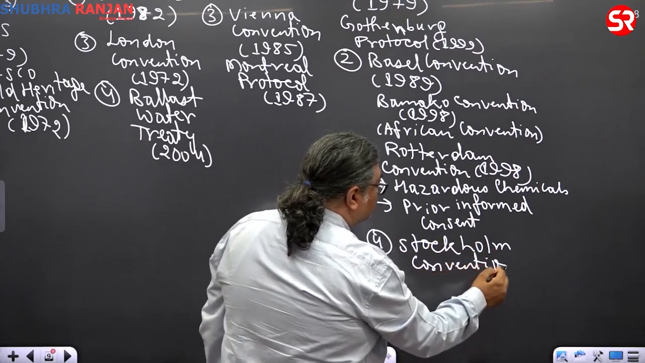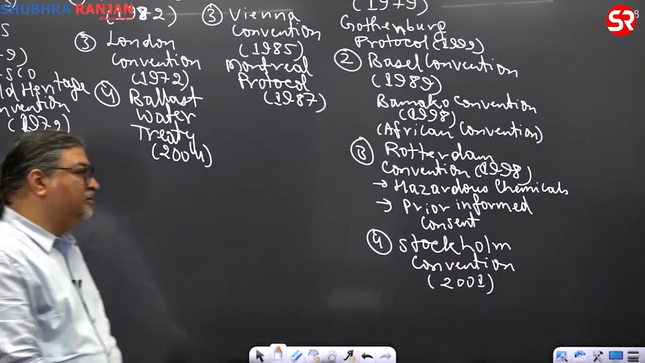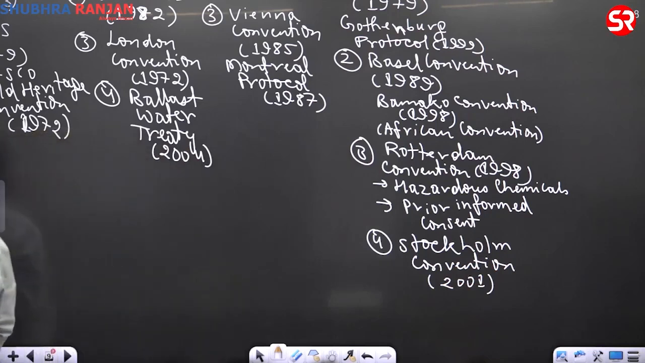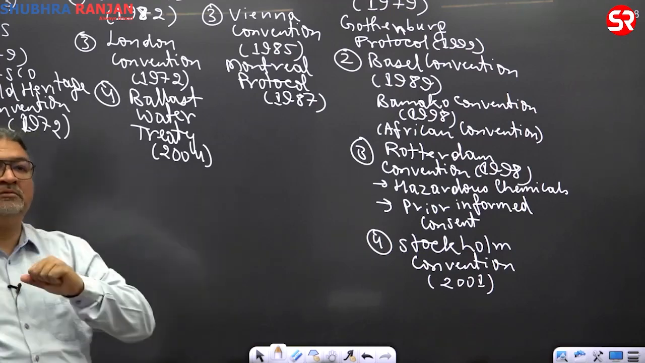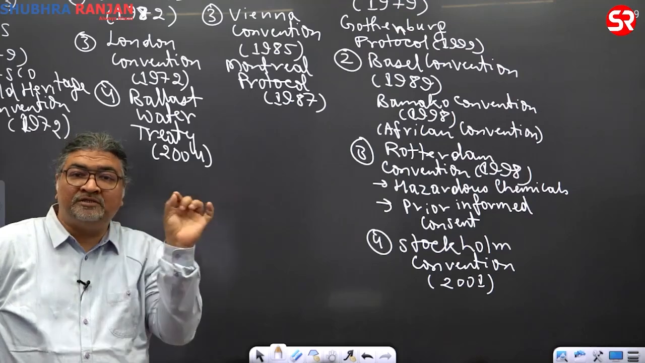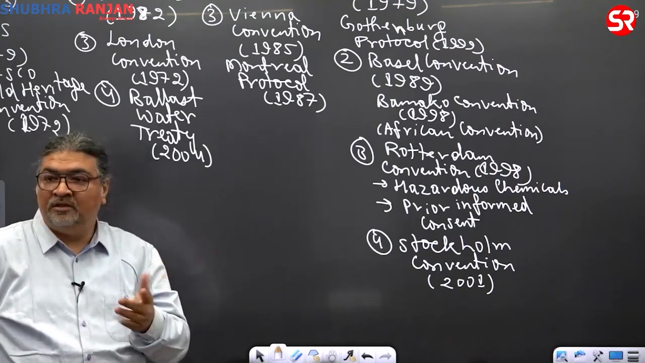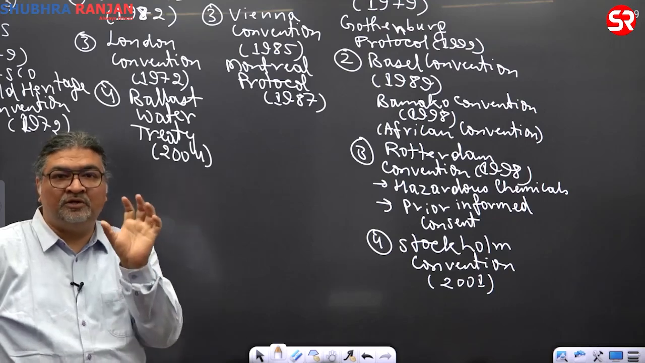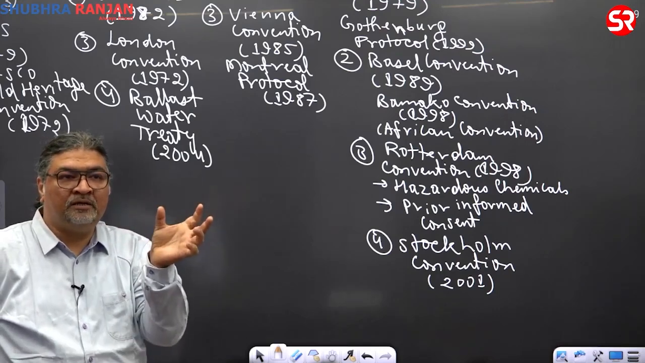Now the Stockholm Convention is 2001, beginning of the millennium. Remember that we have discussed the Stockholm Conference, that's in 1972. A conference is a summit meeting, but now you are talking about a convention. What is a convention? An agreement, a multilateral agreement. Now what does the Stockholm Convention deal with? I'll use a very important word, POP, P-O-P, persistent organic pollutants.